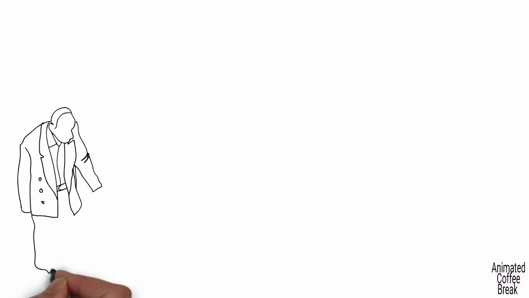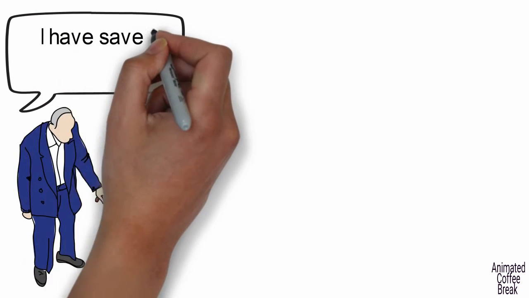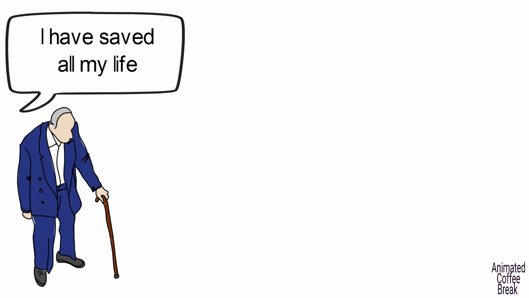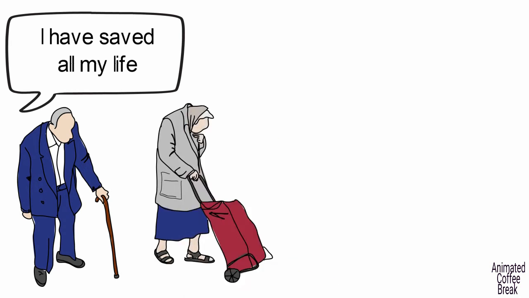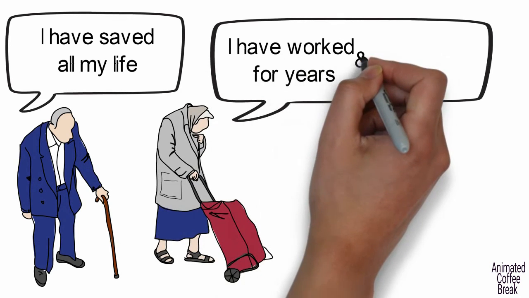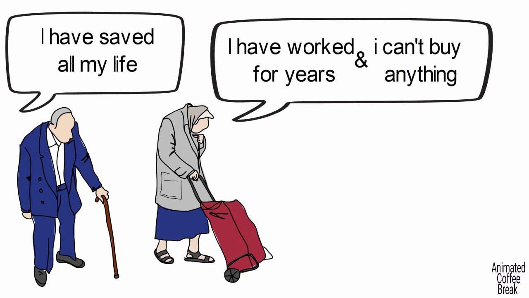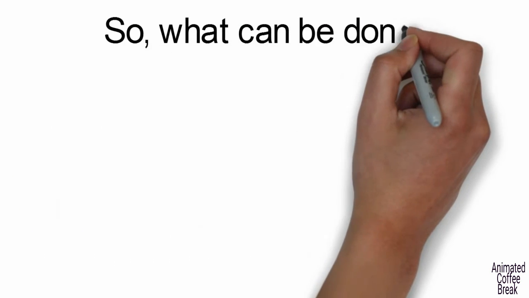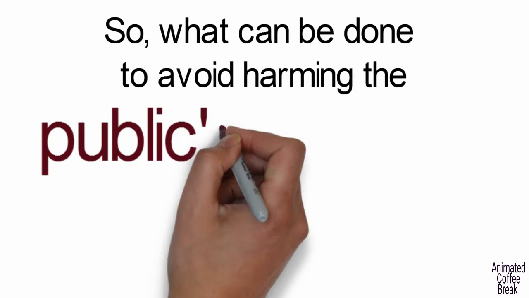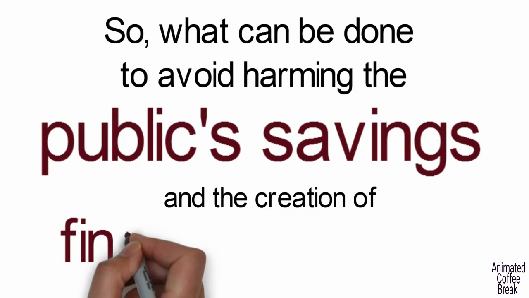The people who suffer the most from this phenomenon are people who keep their savings in the form of physical bills. You can work for years and find yourself approaching pension with a lot of bills with extremely diminished purchasing power. So, what could be done to avoid harming the public's savings and the creation of financial bubbles?